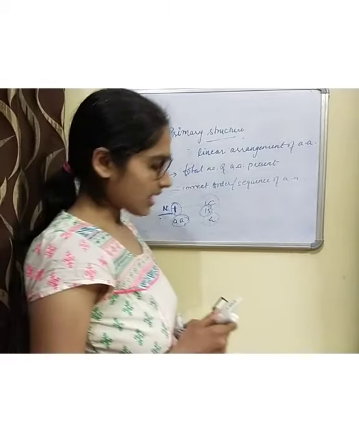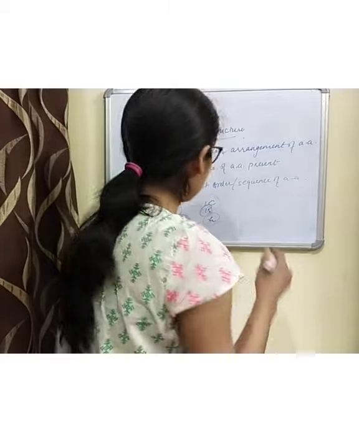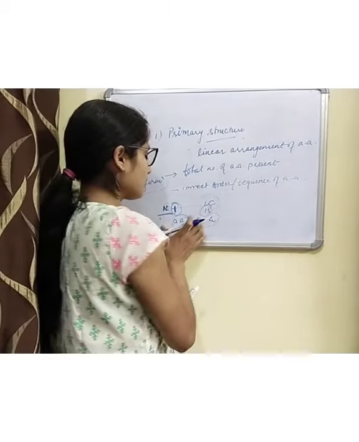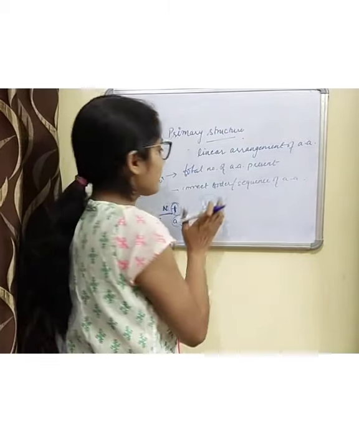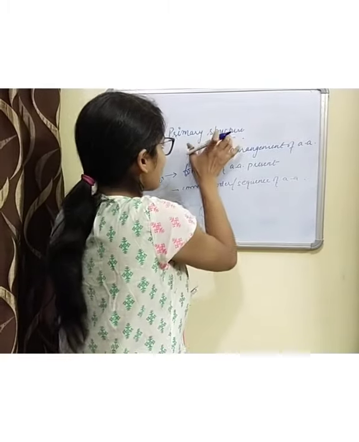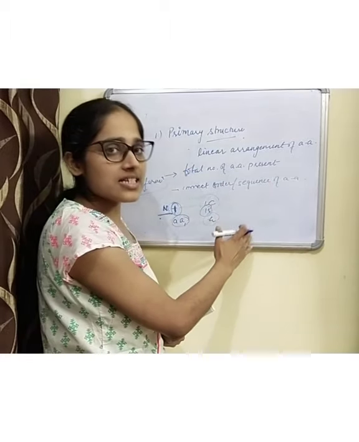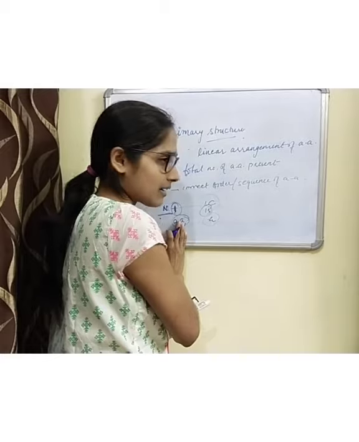Alright, so this is the primary structure. How are the amino acid residues connected? They are connected by peptide bonds. So the primary structure is stabilized by peptide bonds.